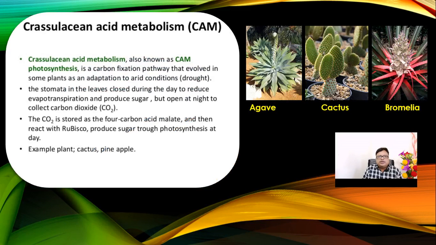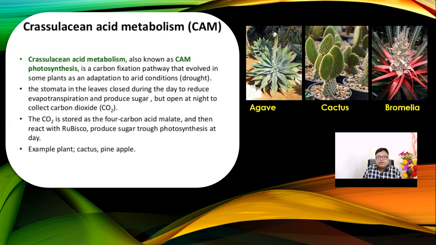Then the last one is crassulacean acid metabolism. Now look, we know the agave, cactus or bromeliad plants. These fleshy plants are adapted to arid, drought conditions. In that condition, during the day period, the environmental conditions are very unfavorable. At that time the stomata get closed, and the stomata get opened during the night, so that they reduce the water loss.